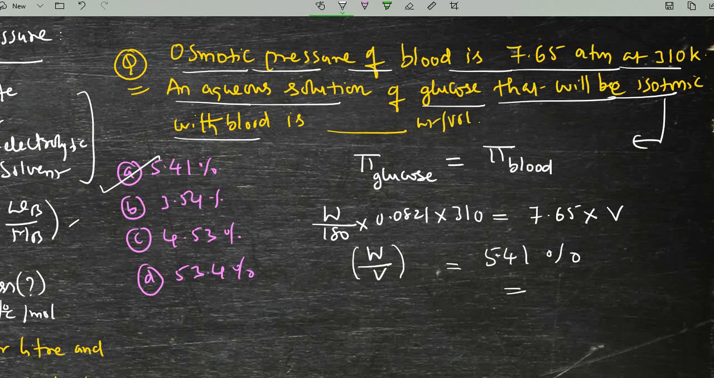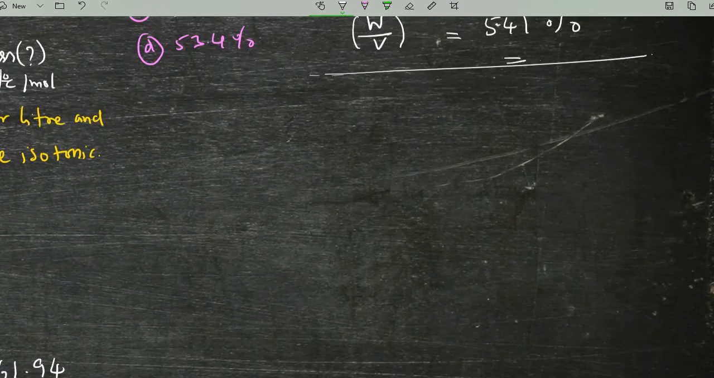This can also be solved in different ways, but this is another direct shortcut way we have shown to you. Don't worry about that. Osmotic pressure of blood is 7.65 atmospheres at 310 Kelvin, they are given. So you can straight away take the formula pi V is equal to nRT for blood separately and glucose separately, make them equal, and you will find the weight by volume. The answer is 5.41.